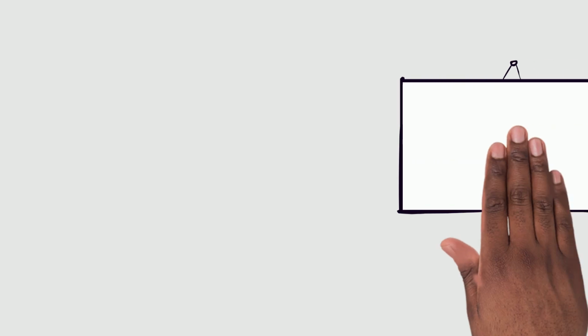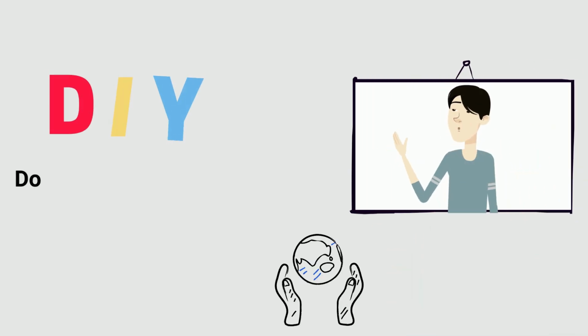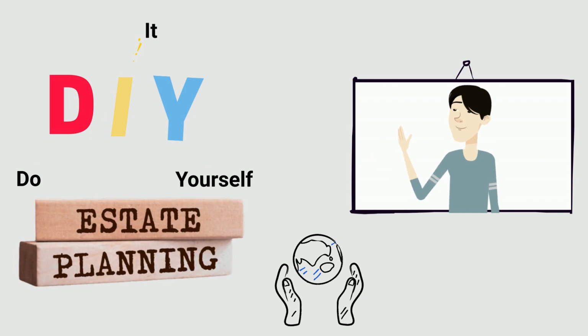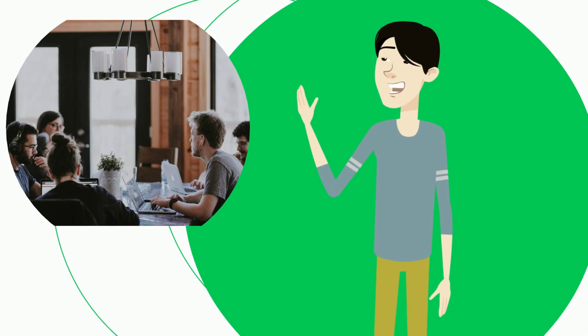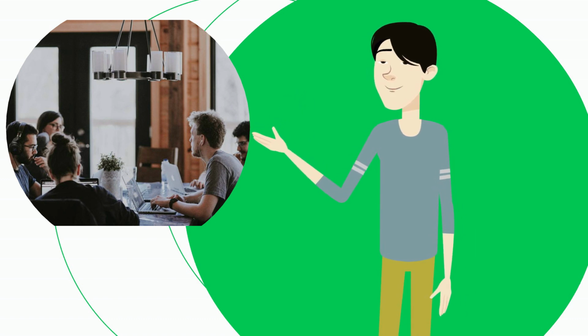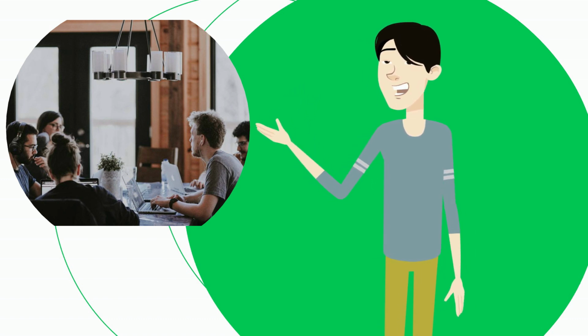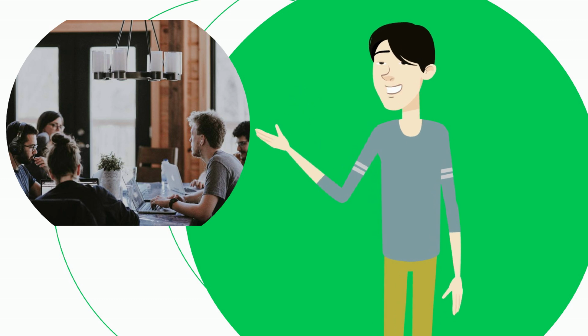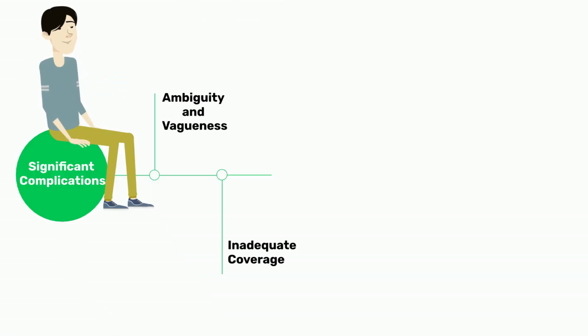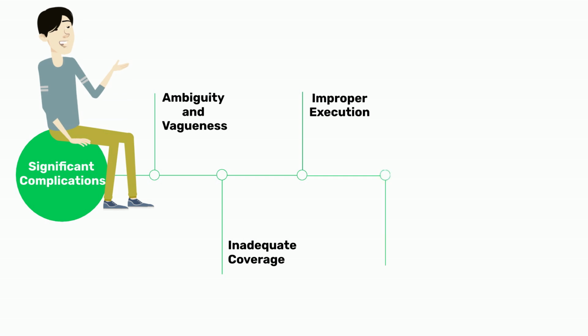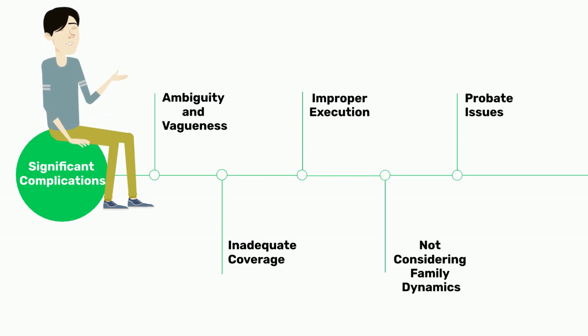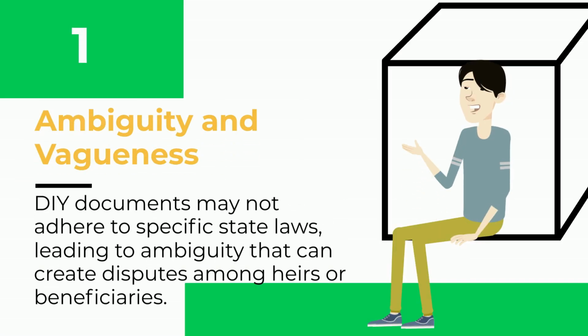In this video, we'll discuss potential issues that can arise from do-it-yourself estate planning. Let's get started. Many individuals consider estate planning as a simple task that can be handled through online templates or DIY kits. However, this approach can lead to significant complications: ambiguity and vagueness, inadequate coverage, improper execution, not considering family dynamics, probate issues.